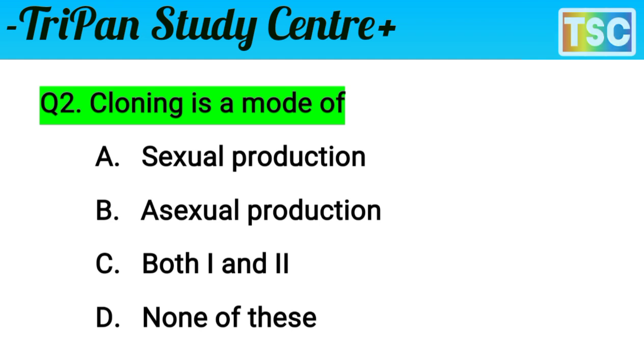The question is clear: cloning is a mode of... You know that cloning is a different method of reproduction. It means option A, sexual reproduction, is rejected, because sexual reproduction is not relevant here. So options C and D are also rejected. It means option B is correct. Cloning is a mode of asexual reproduction. Option B is correct. Let's see the next question.